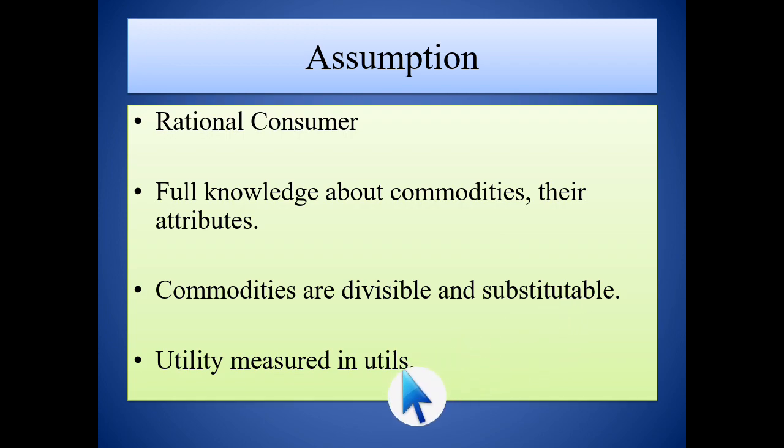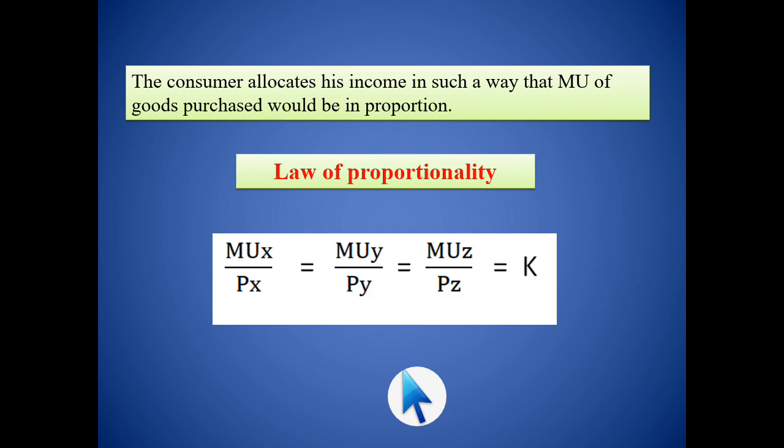Obviously, it is under cardinal utility. Under cardinal utility, the utility will be measured in utils. So here, the consumer allocates his income in such a way that the marginal utility of goods purchased would be in proportion. That means the income I have, I will use on so many goods in such a way that the marginal utility should be in proportion. That's why it is the law of proportionality.